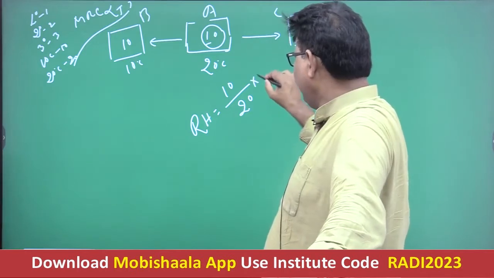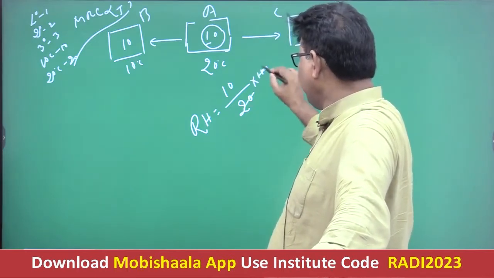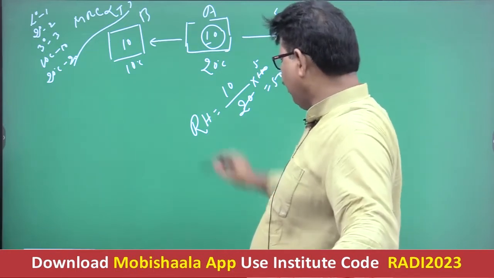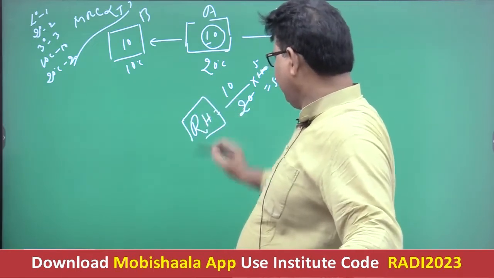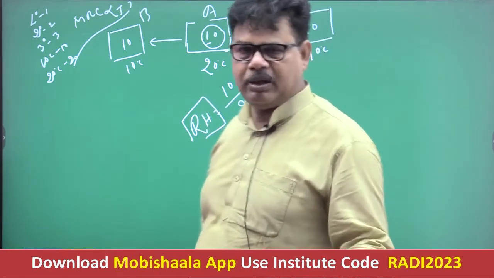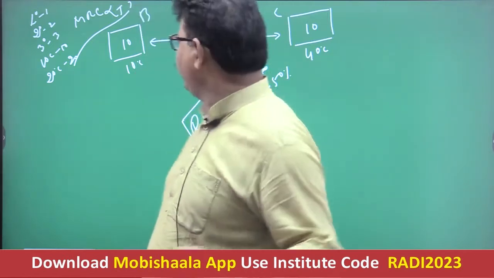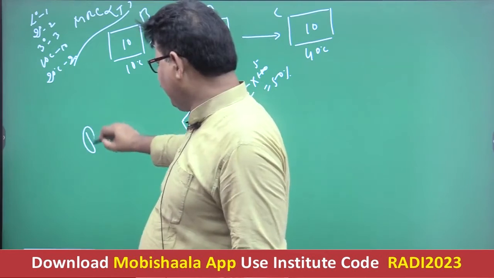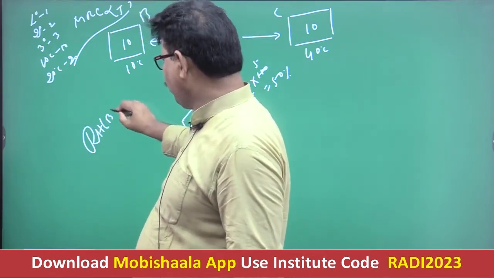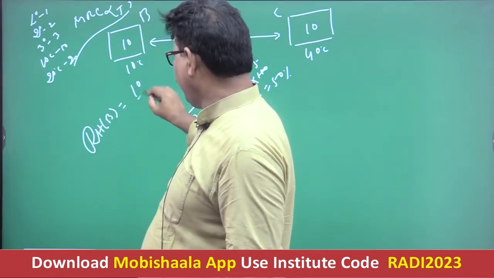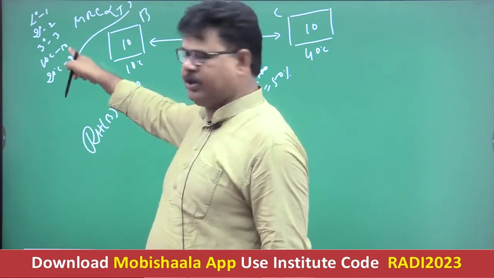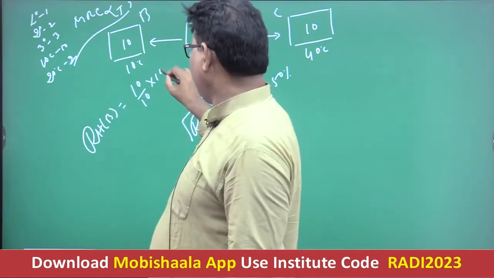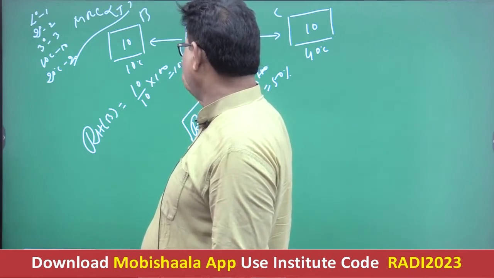Into 100. Okay? So this is 5 and this is 50%. So actually the relative humidity of A is 50%. Getting well? Again, you see, I am calculating the relative humidity of B. So the relative humidity of B is equal to 10 upon 10, because at 10 degrees Celsius it possesses the capacity to hold 10 liter water, into 100. It is 100%. Getting well now?